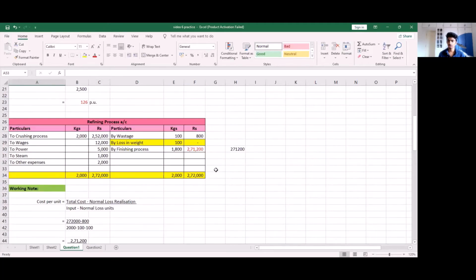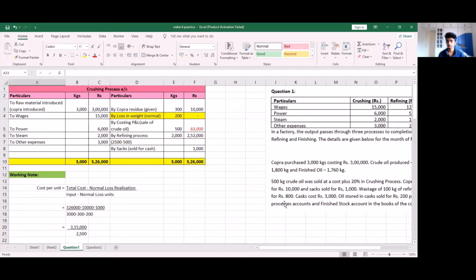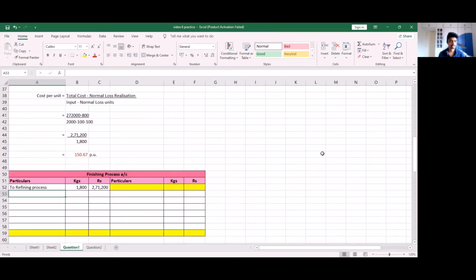Next, we have our other expenses like wages, power, steam, and other expenses. Let's quickly jot these down. So we have to wages, to power, to steam, and to other expenses.